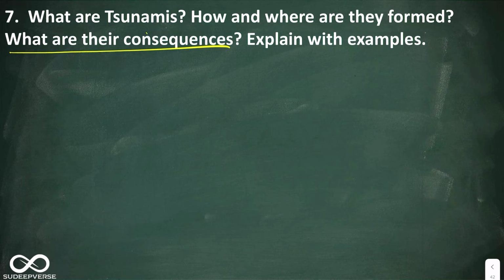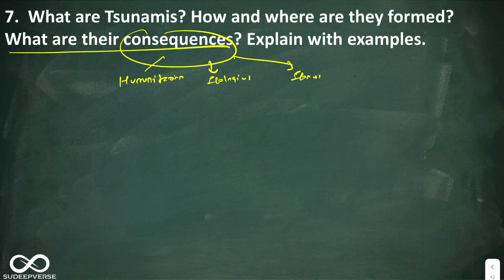Whenever they say consequences, think laterally. The consequences can be humanitarian, ecological, economic, or it can be how it adds pollutants, or destruction. So this is how you can talk.